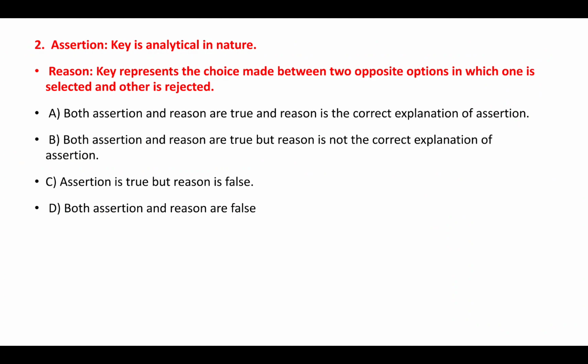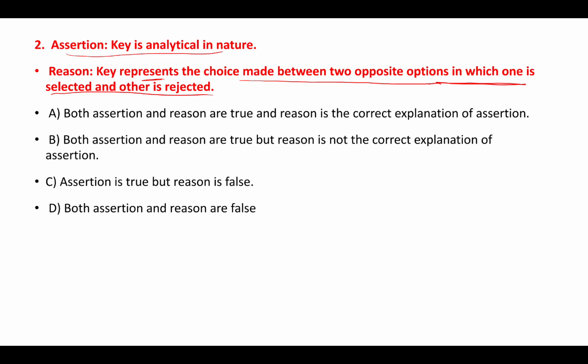Let's go with the second question. See, these are the assertion and reason kind of question. Assertion is: key is analytical in nature, and the reason for this is: key represents the choice made between two opposite options in which one is selected and other is rejected. See, they will give you one statement and they will give you the reason for this statement. You have to say whether both are correct, or the reason is a correct explanation, or it is not a correct explanation, or else both are false.